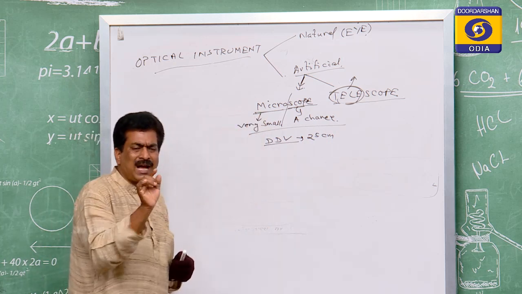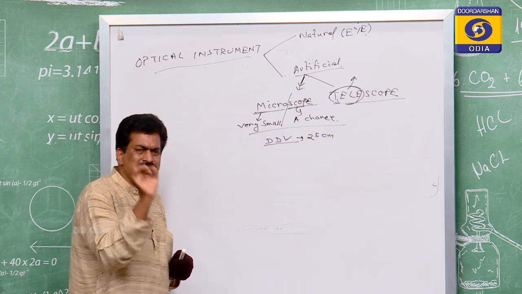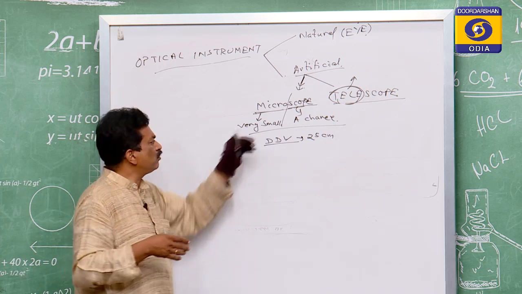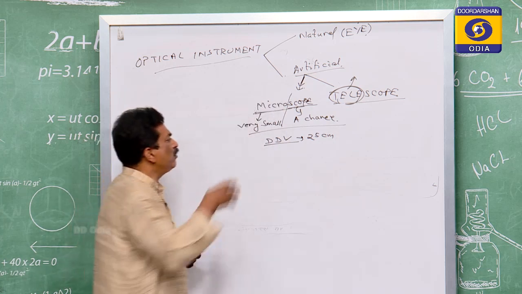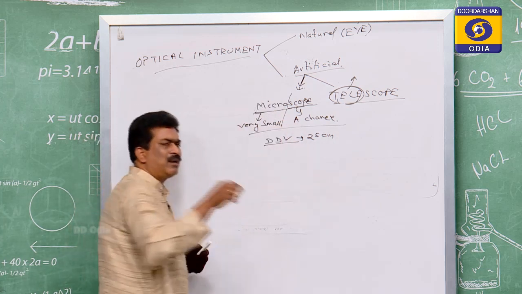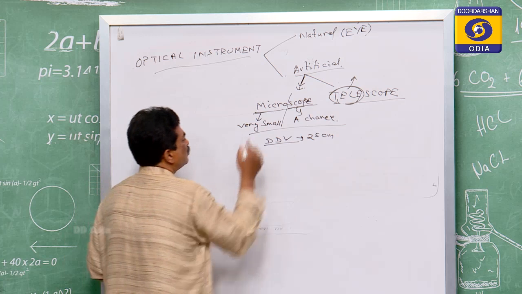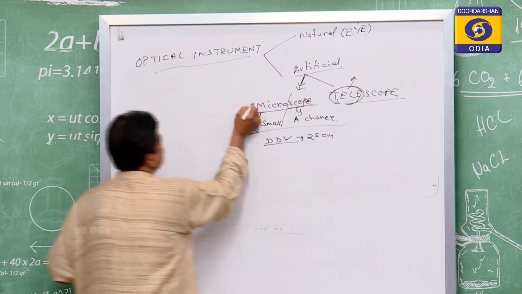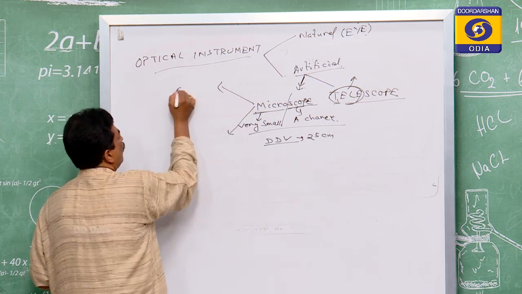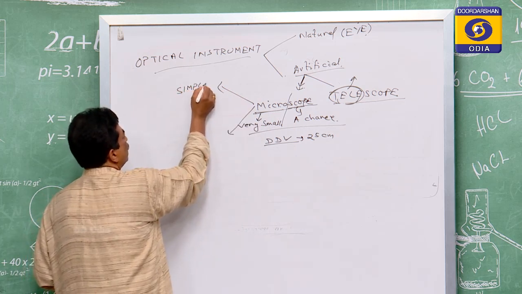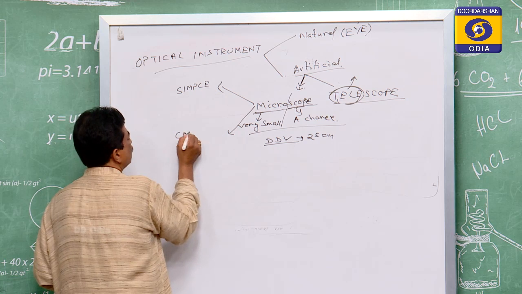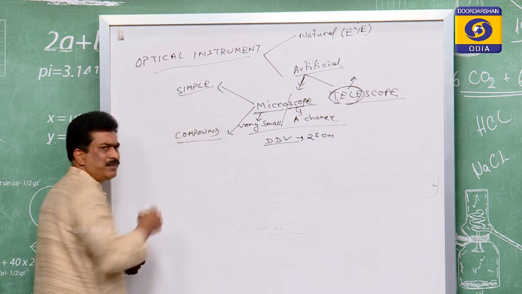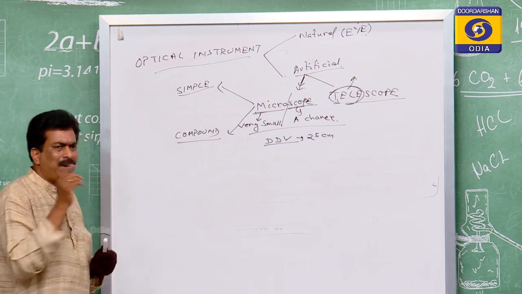Suppose for the eye, a small object does not provide clarity, and by using some idea you can have the visualization of that small object. That instrument is known as the microscope. The microscope is divided into two types. One is called simple and the other is called compound. So one is the simple microscope, one is the compound microscope.